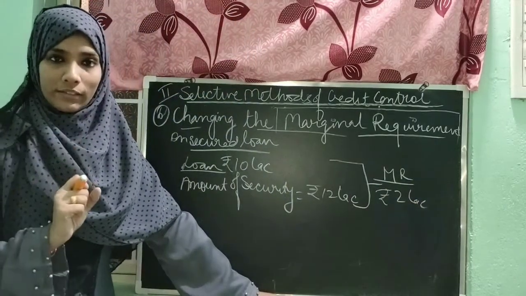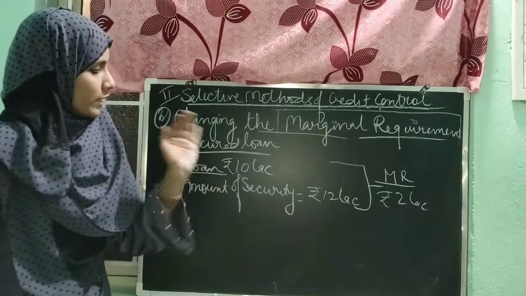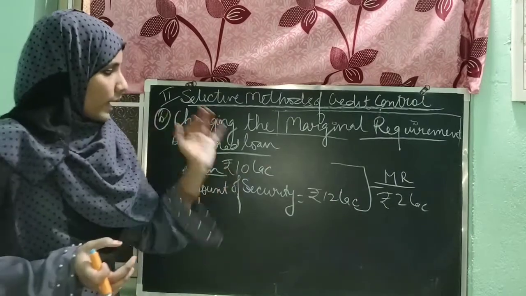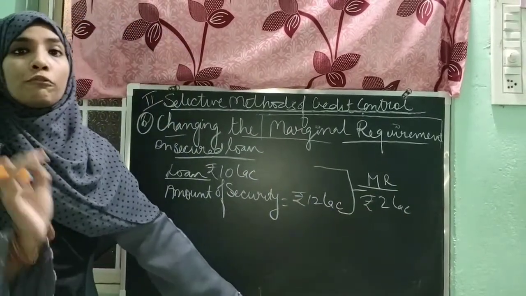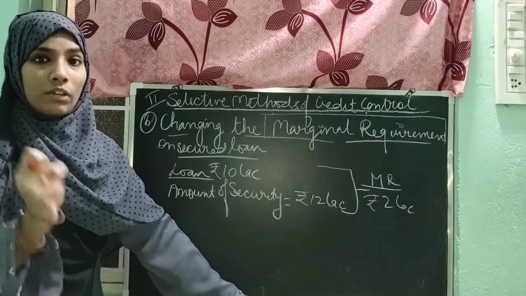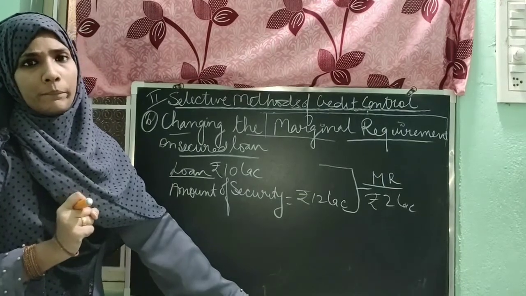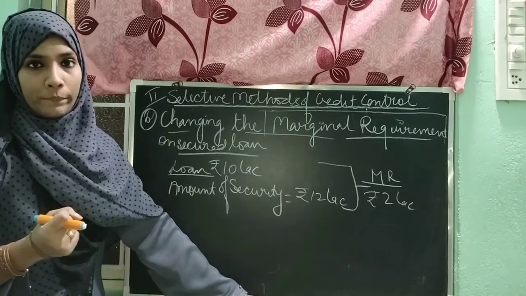Now, are you understanding this? Changing the marginal requirement on secured loan. RBI can increase this amount so that the public would find difficulty in taking the loan because they have to give a high amount of security to the commercial bank. So this is the kind of thing which discourages the public from taking the loan.